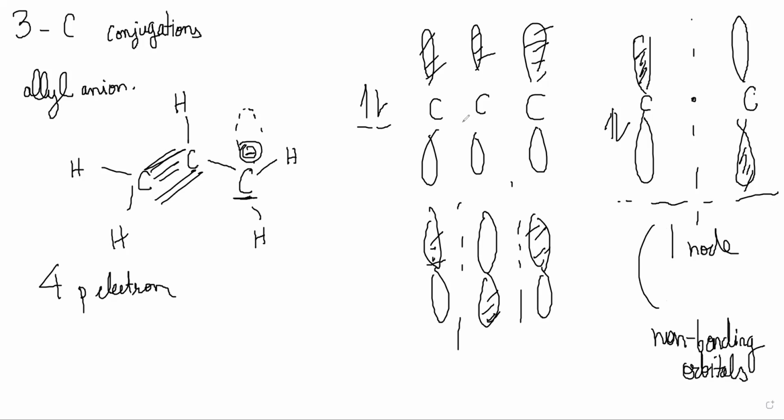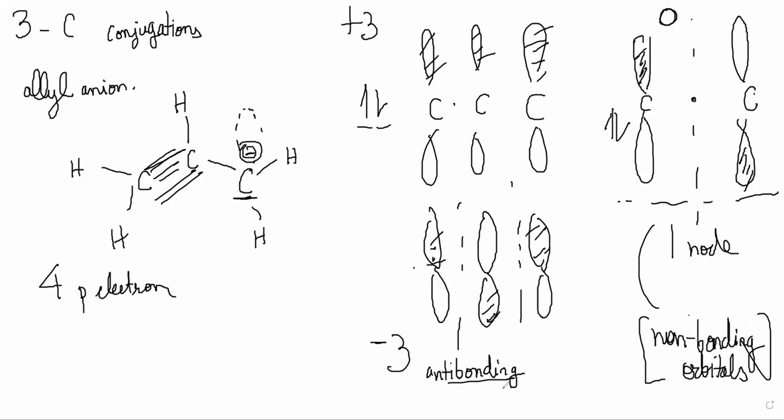There is a difference between bonding, anti-bonding, and non-bonding. Here there is no bond formed, there is a node formed, and there is no bonding interaction, so this is zero bonding interactions, which is called non-bonding. This is +3 bonding interactions, and this is -3, anti-bonding.